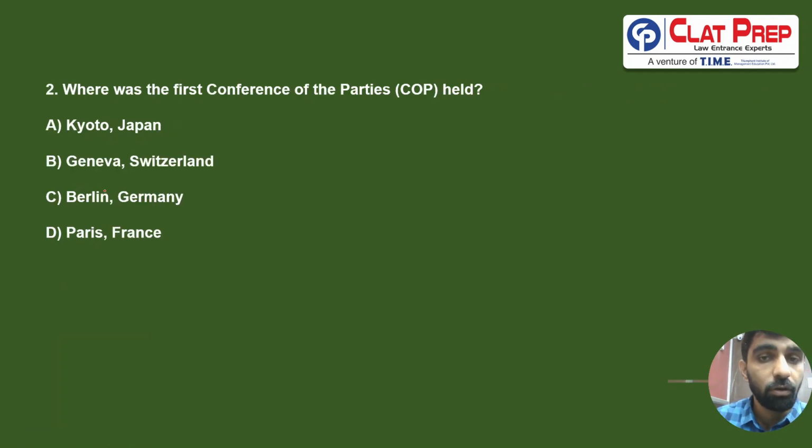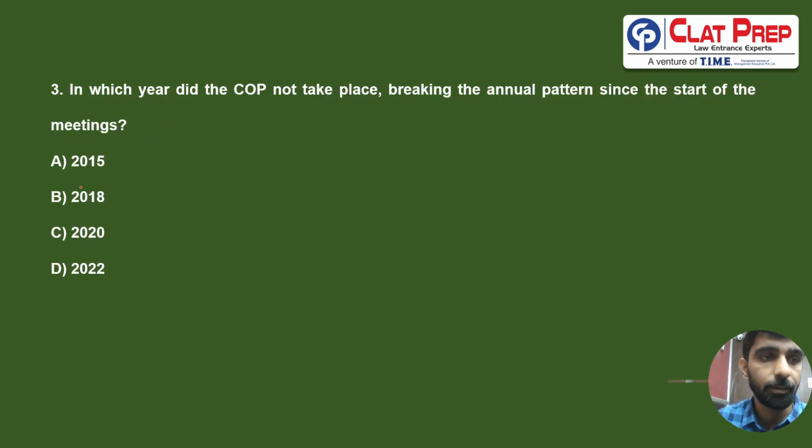Second, where was the first Conference of the Parties held? I'm basically asking you, COP1 to UNFCCC took place at which particular place? COP1 was hosted by Germany in the city of Berlin. So the correct answer for 2 is going to be C.